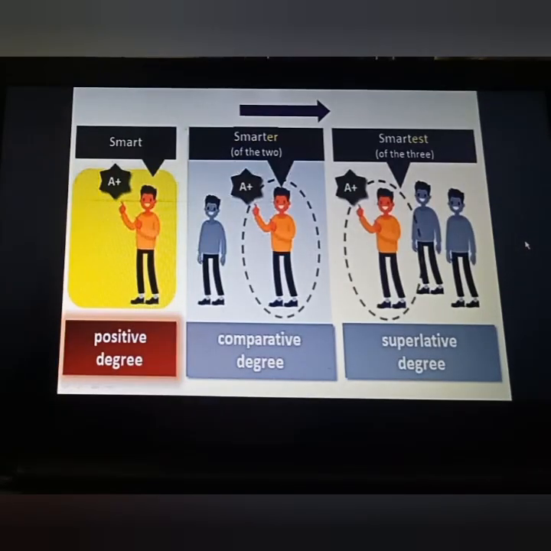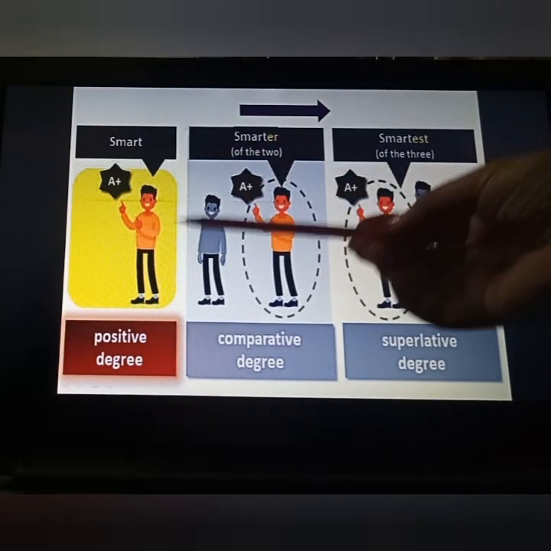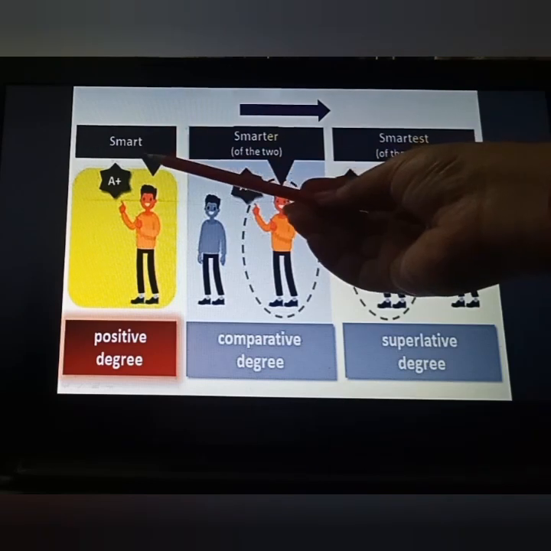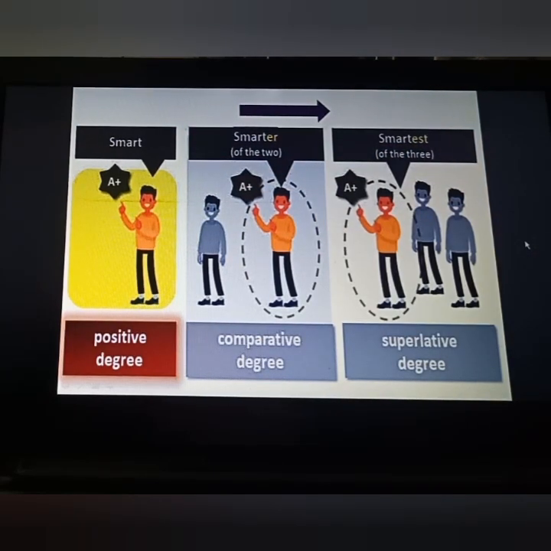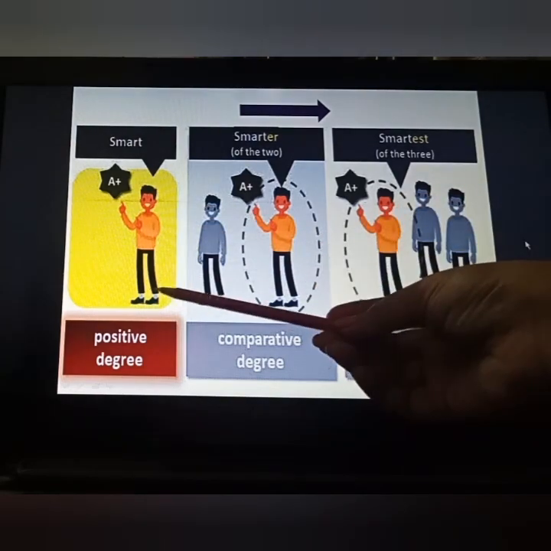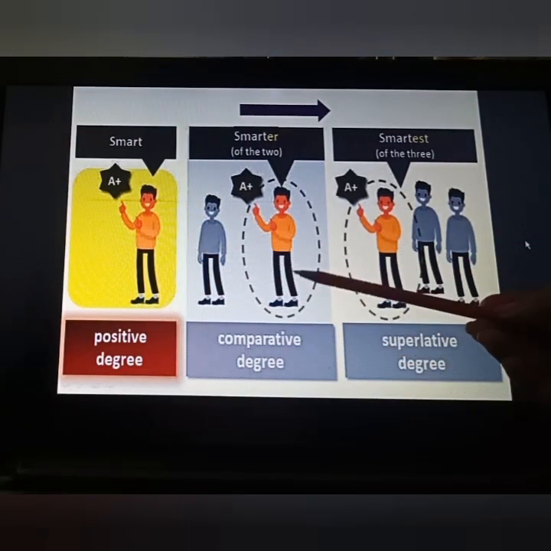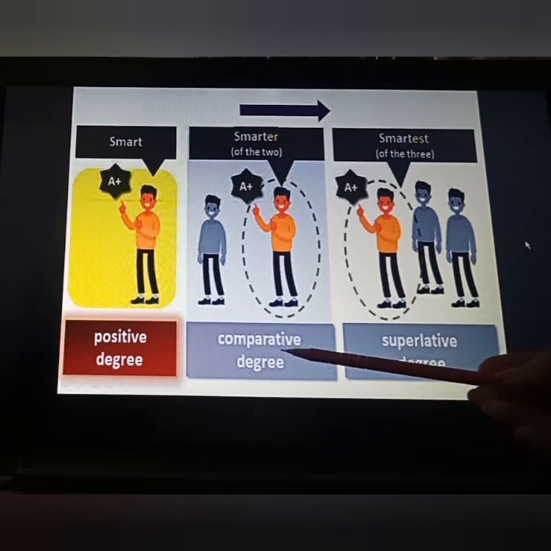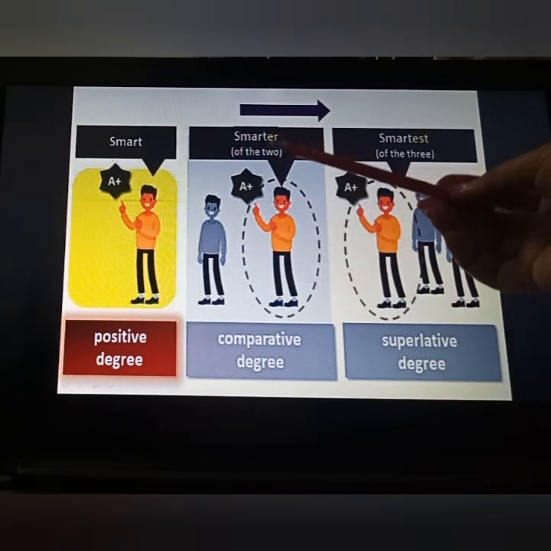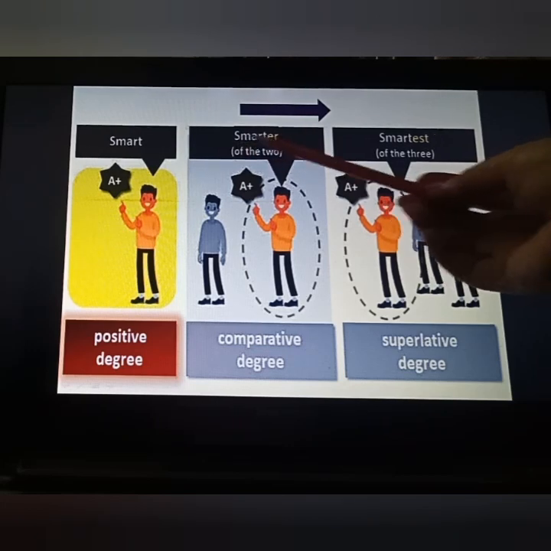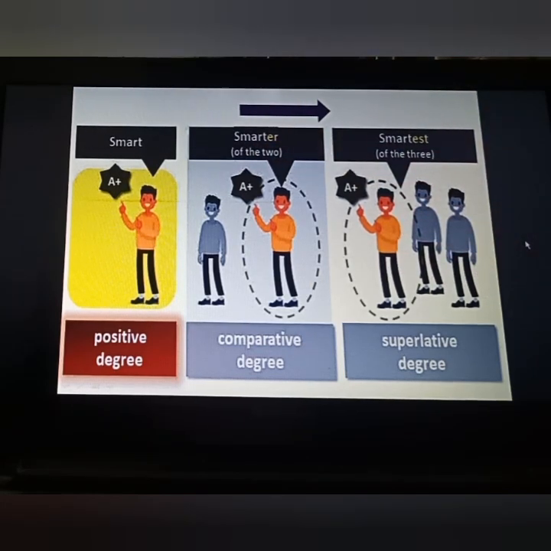Here, as you can see in this picture, the first one is the positive degree, smart. If we talk about the positive degree, it means you are just telling someone the quality or quantity of a single person. When you are doing a comparison between two, that is the comparative degree, and in that condition we use the er form, smarter, or we can use more with some words.